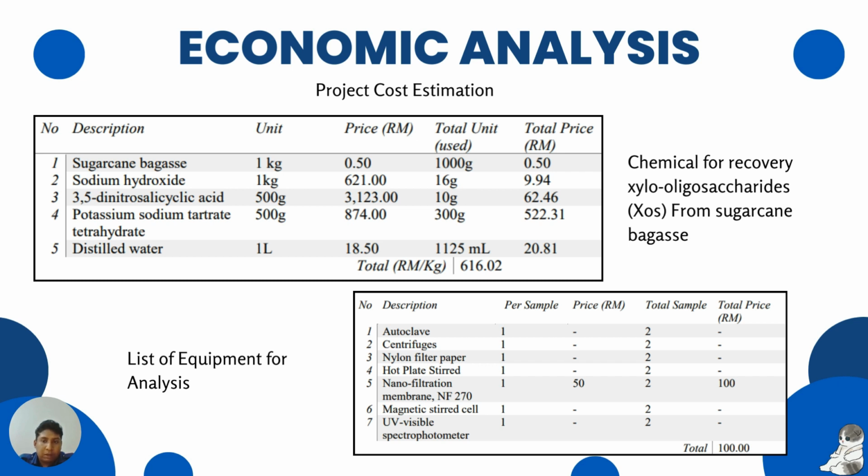This consists of chemical price and equipment. The chemical price is around 660 ringgit, and the equipment is around 100 ringgit. Most of the equipment was provided by Universiti Malaysia Pahang.